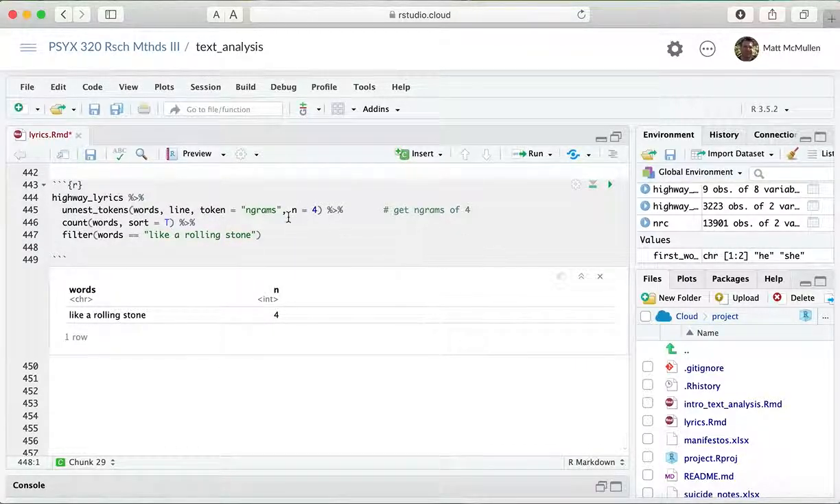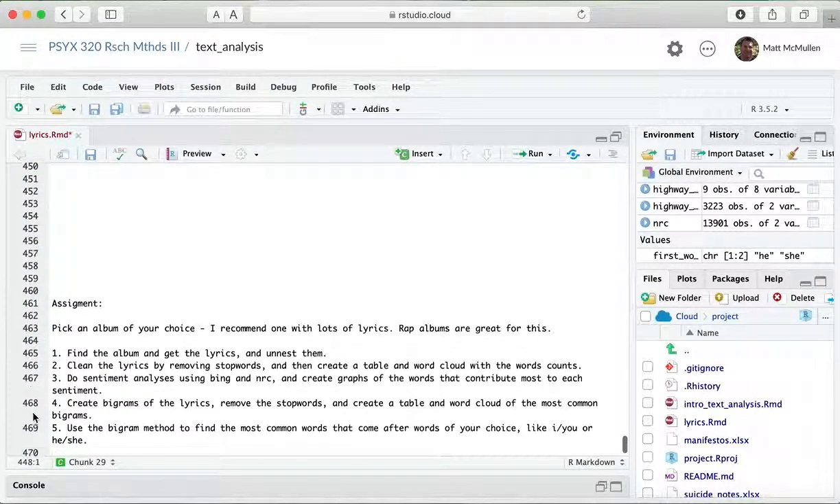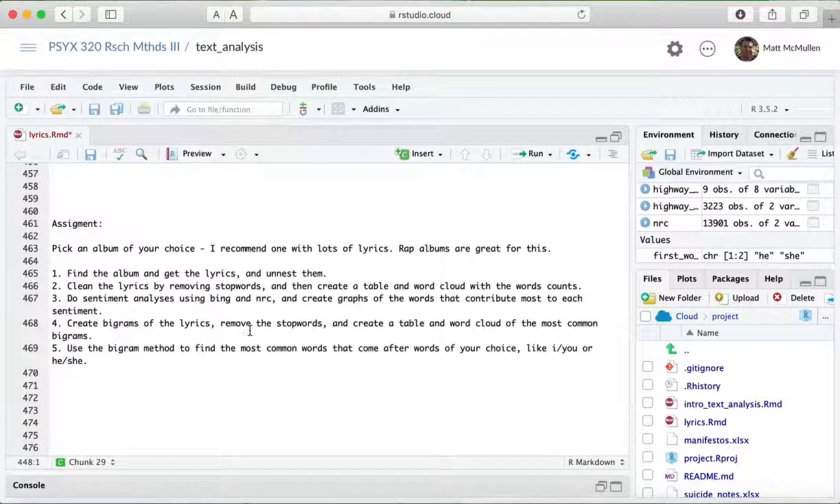But I just wanted to give you a sense that you can set that n to some number other than 2 to look at longer strings of words and phrases. Okay, so basically for the assignment that you do independently, you'll do this same Genius R search, but I just want you to pick an album that you know. And I said that rap albums are really good for this because anything with a lot of lyrics is going to be good, and there's a ton of lyrics in rap albums. But whatever you want to use, I'll do that in the next video.